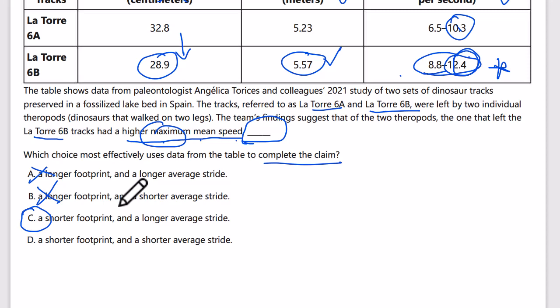Okay, so that would be a shorter footprint and a shorter average stride. No, that's not right. It's inaccurate to the graph, so that's not correct. C is the answer.